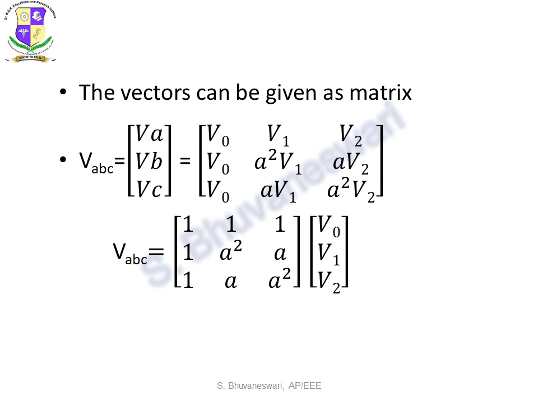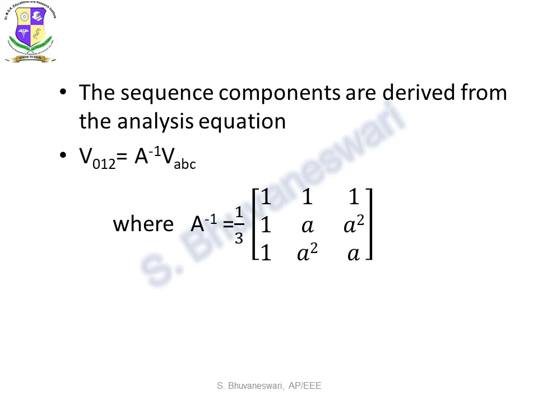In matrix form, we can represent VABC like this, and it can be simplified with this matrix called the A matrix, which is the sequence component matrix. The sequence components can also be derived from the analysis equation: V012 is equal to A inverse times VABC, where A inverse is equal to 1 by 3 of the matrix.